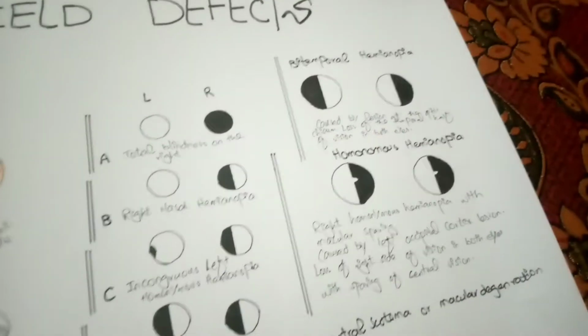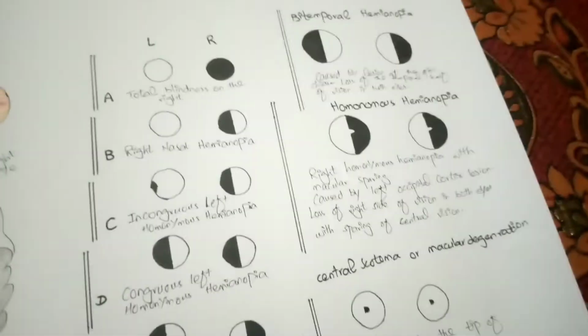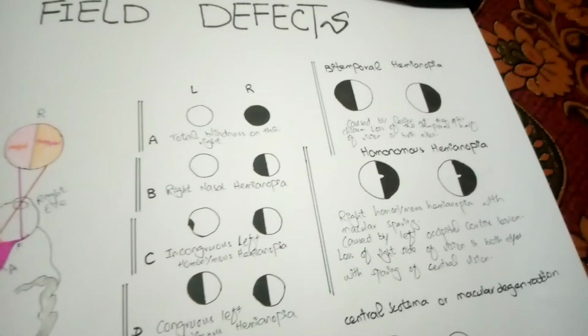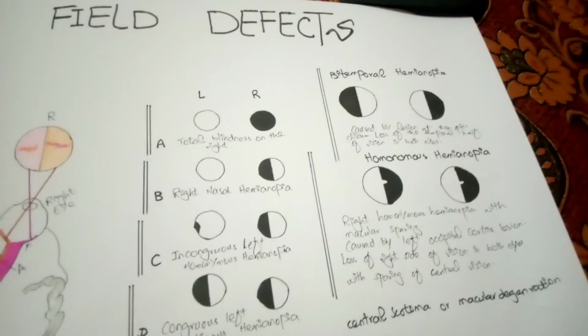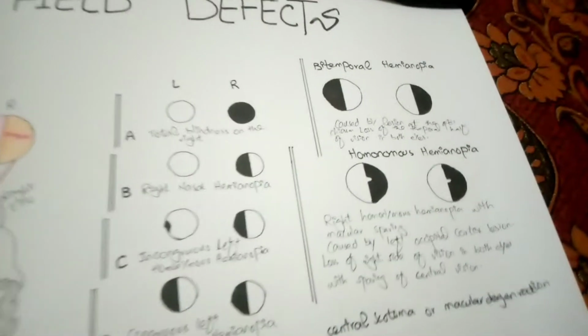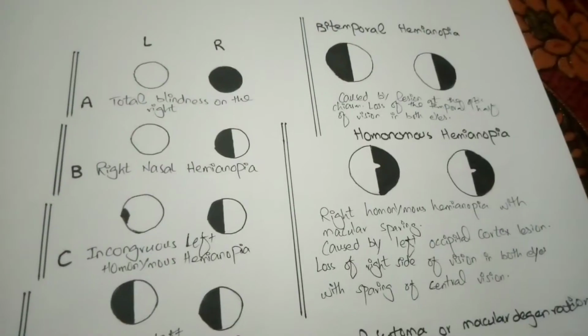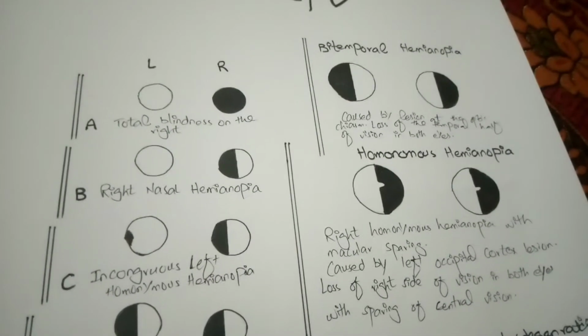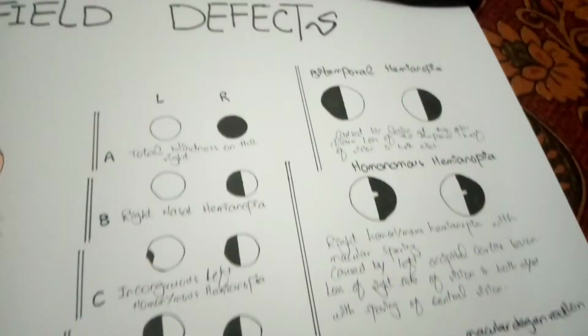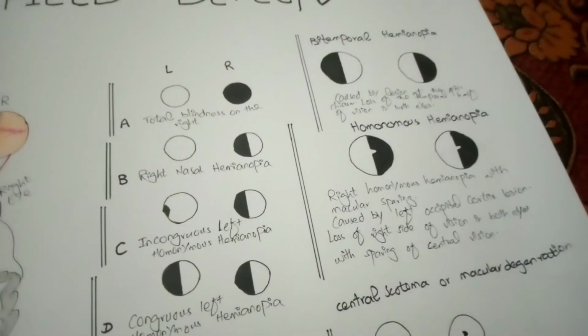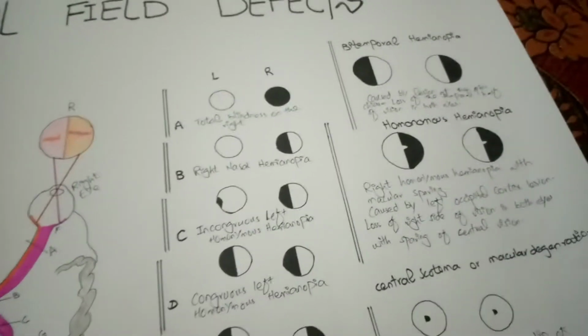Now we discuss bitemporal hemianopia and homonymous hemianopia. As I discussed, bitemporal hemianopia is caused by a lesion in the optic chiasm, with loss of the temporal half of the vision in both eyes. Homonymous hemianopia is caused with macular sparing.